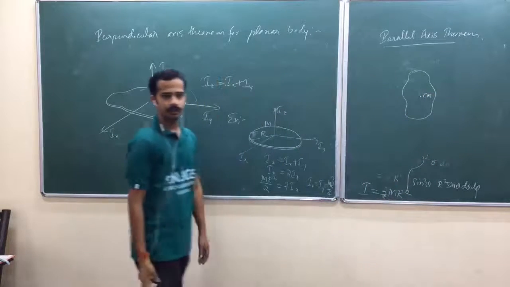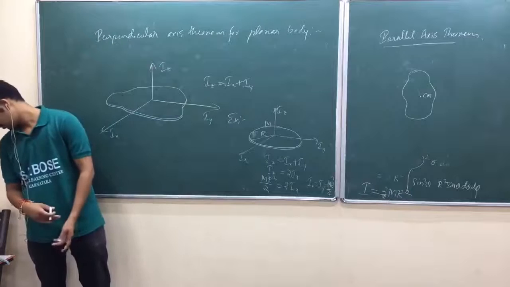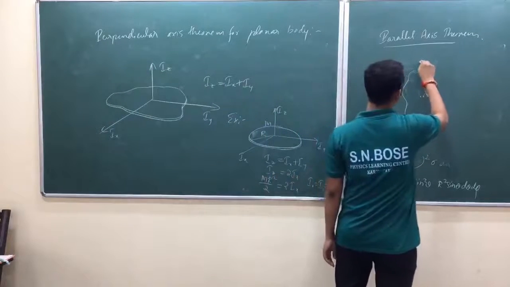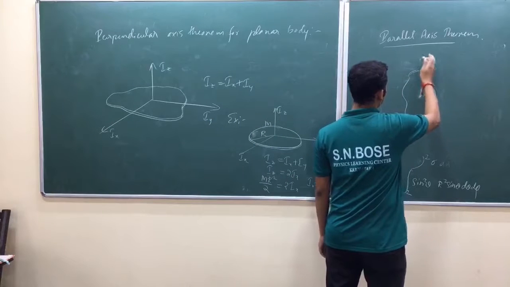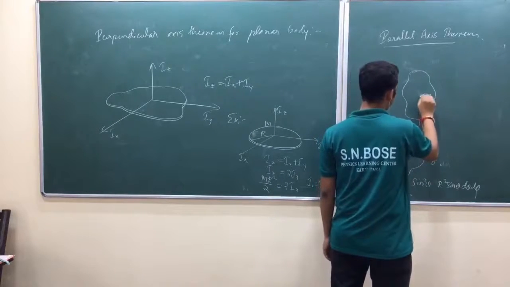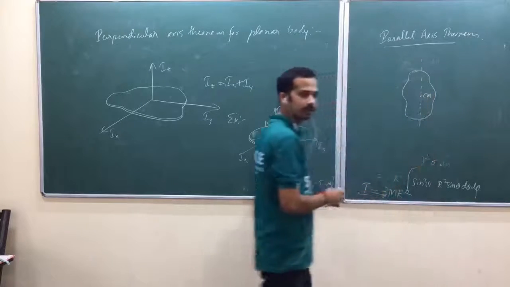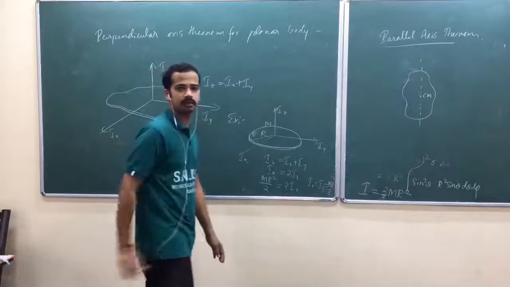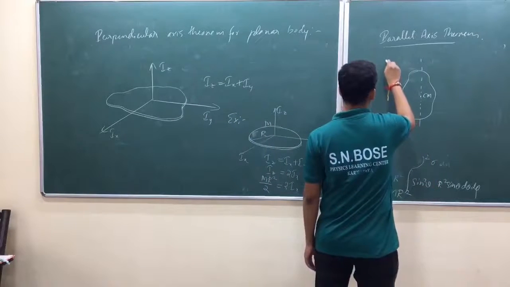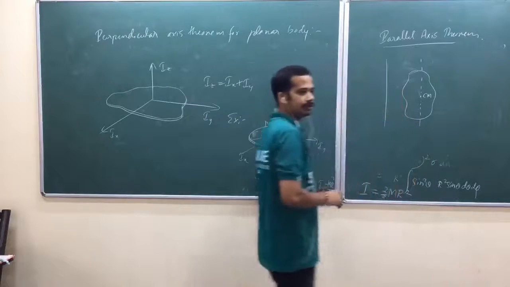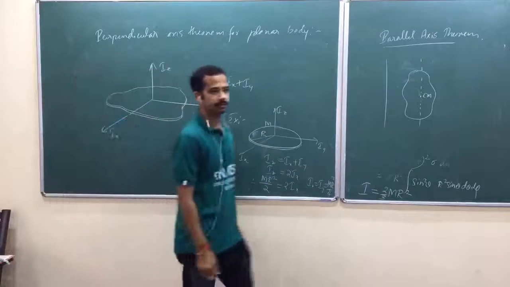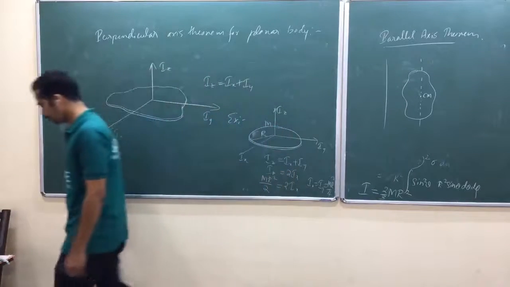Now let us take one axis which passes through the center of mass. No need to have any preferred orientation of this axis, but it should pass through the center of mass. Then another axis like this, parallel to the axis through the center of mass.